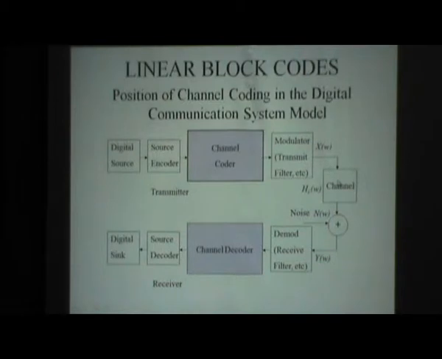Once we transmit our signal through the channel, there will be an addition of noise and fading effects in the channel. So to overcome these noise and fading effects, we do channel coding for our information signal, the information bits. This channel coding, these linear block codes, come under this part of the transmission model. And now we will go to the next slide.